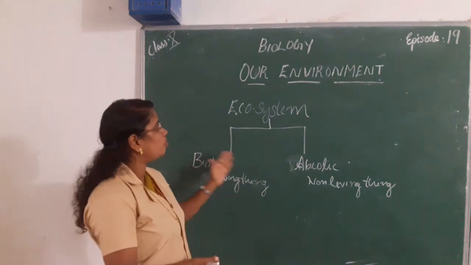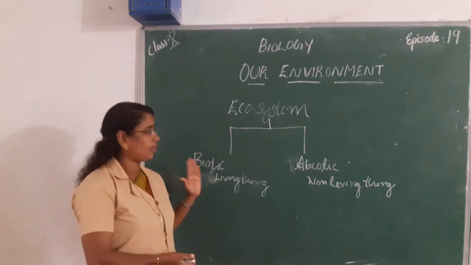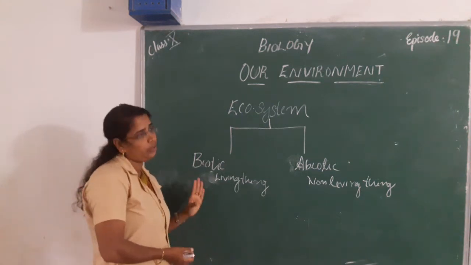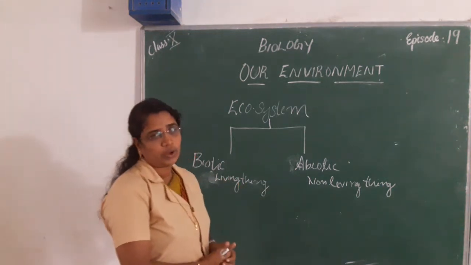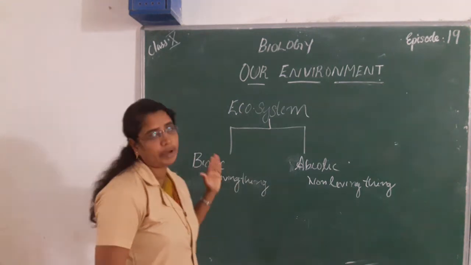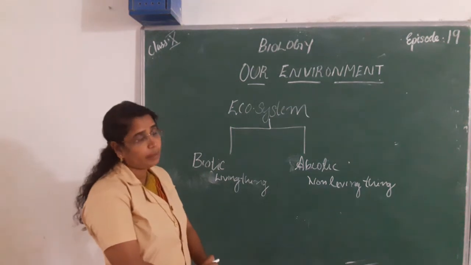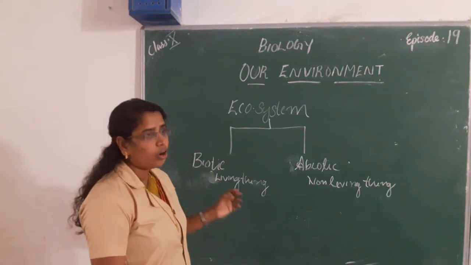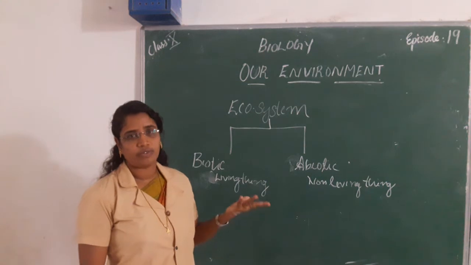The balance of the ecosystem is maintained by the interaction of these two. Our normal life always depends upon both the biotic things and the abiotic things.